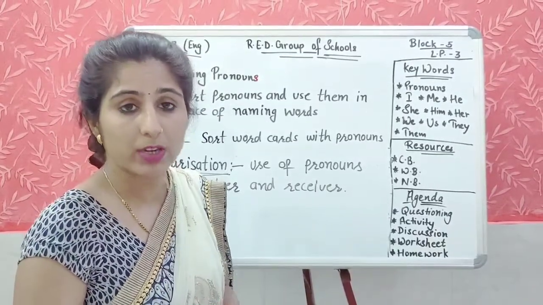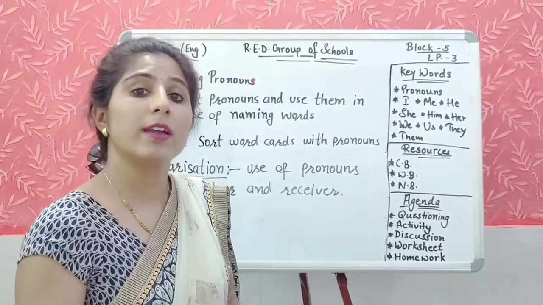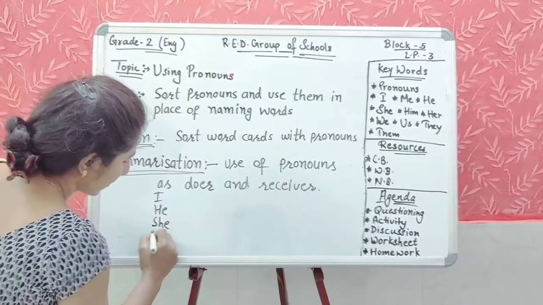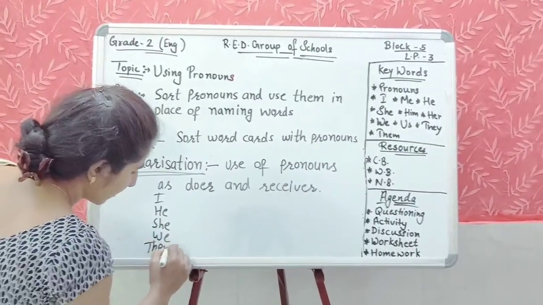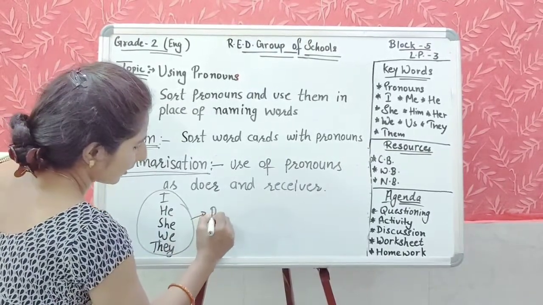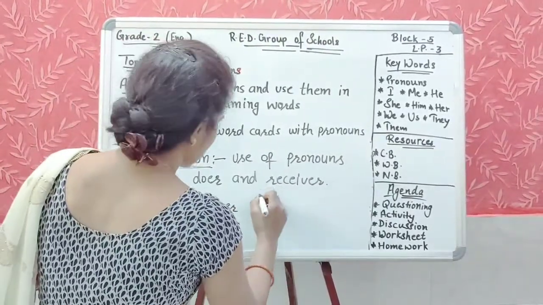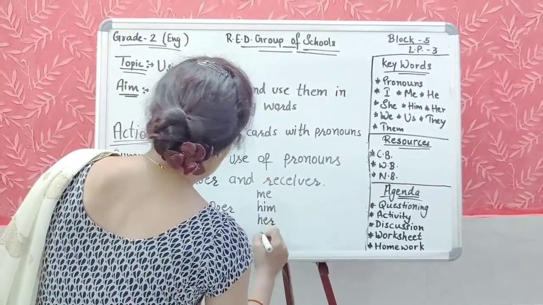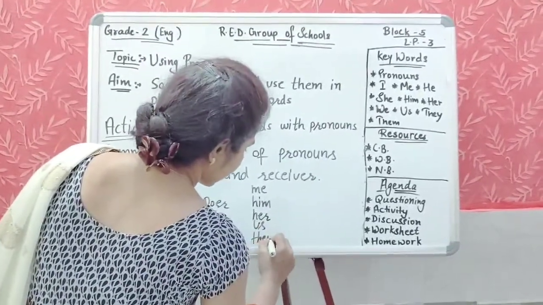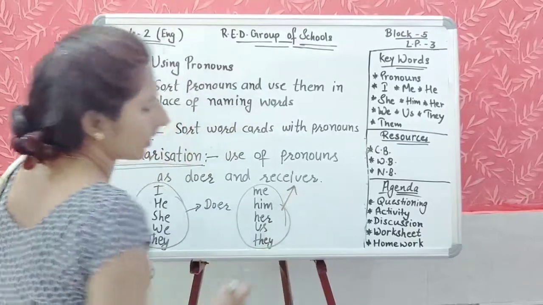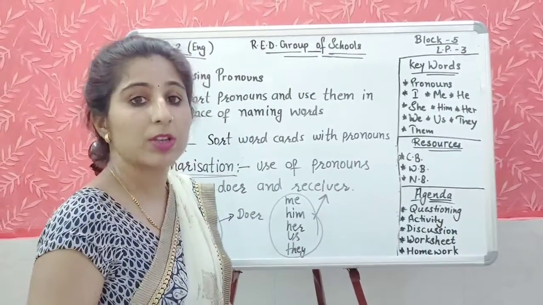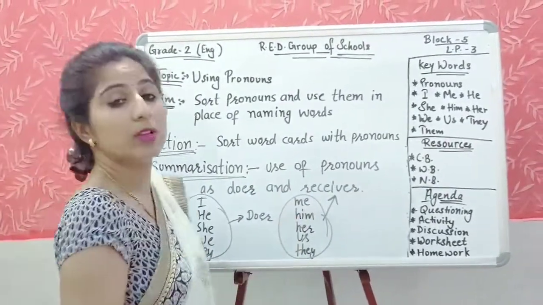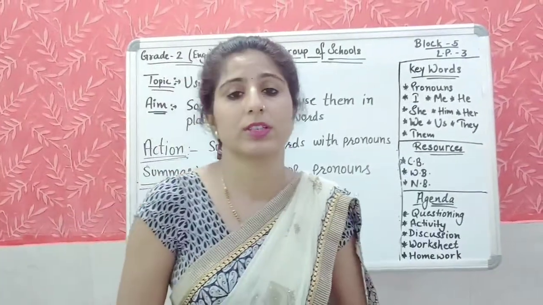Means there are so many pronouns and we are using them as doers also and as receivers also, like I, he, she, we, they. These pronouns we are using as doer, and others, me, him, her, us, them, these pronouns we are using as receiver pronouns. We are using the doer pronouns mostly at the beginning of the sentence, and the receiver pronouns mostly at the end of the sentences.